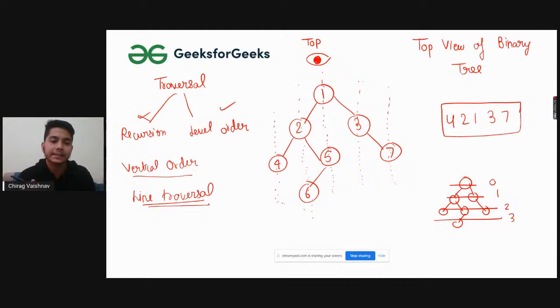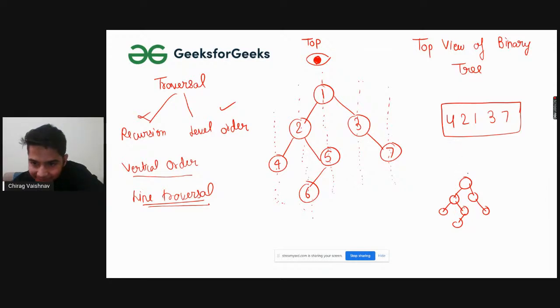But now I have written vertical order. Why have I written vertical order? Because we will be moving with the top approach only. We will be seeing from above how it's visible. So we will be checking vertical levels.